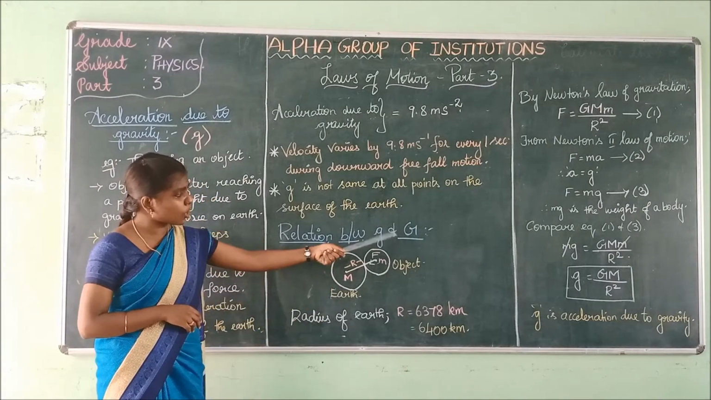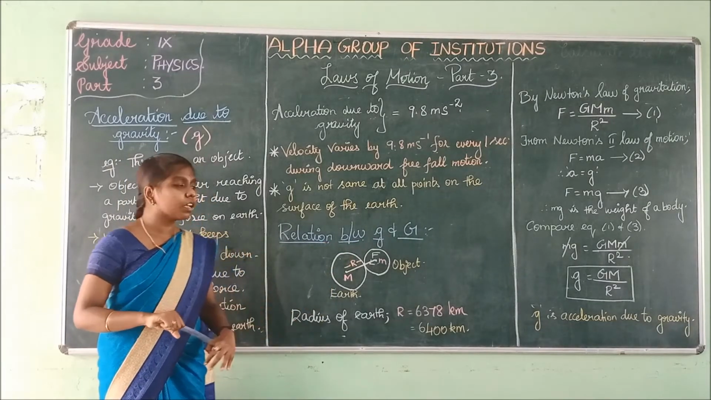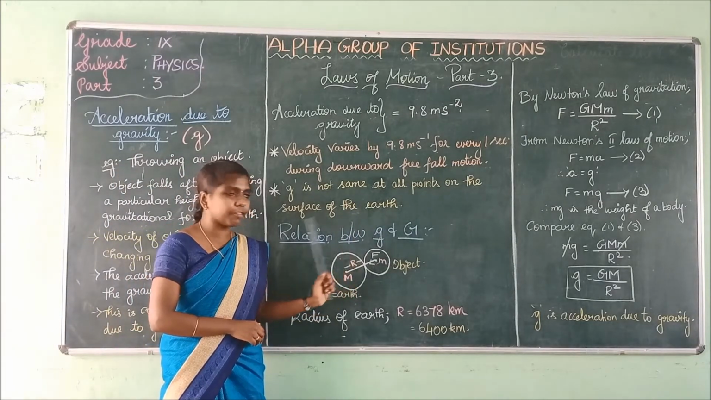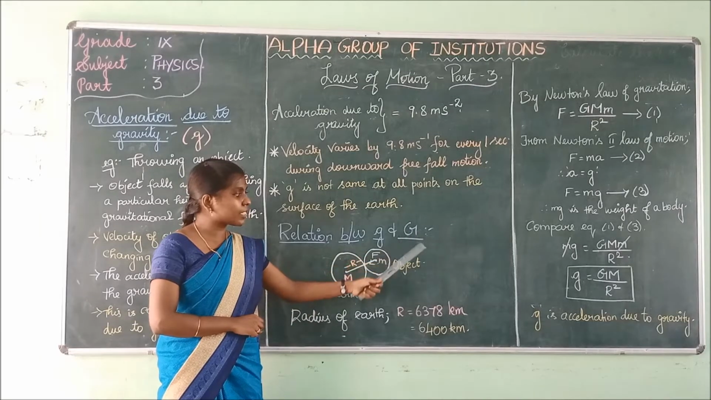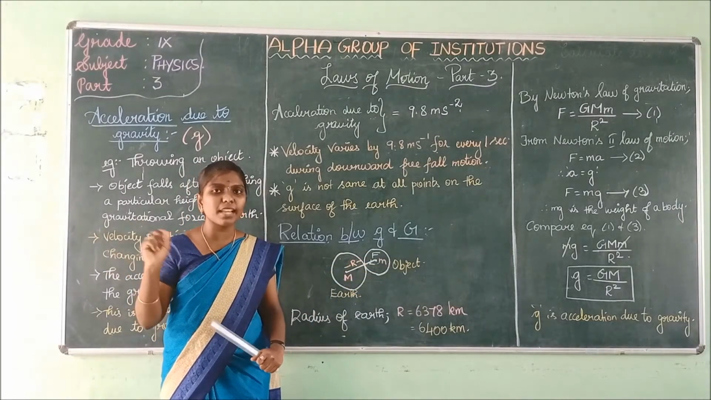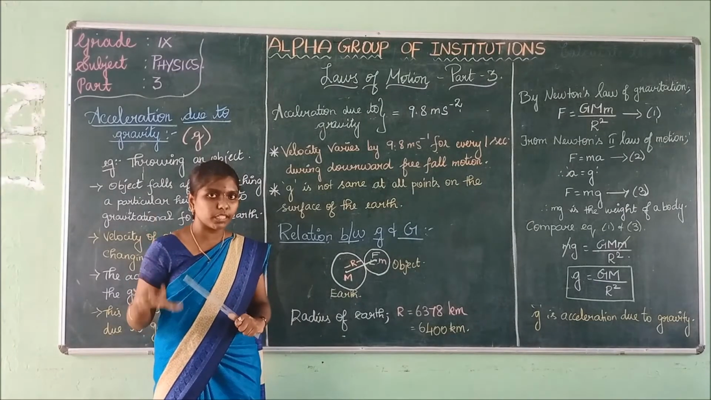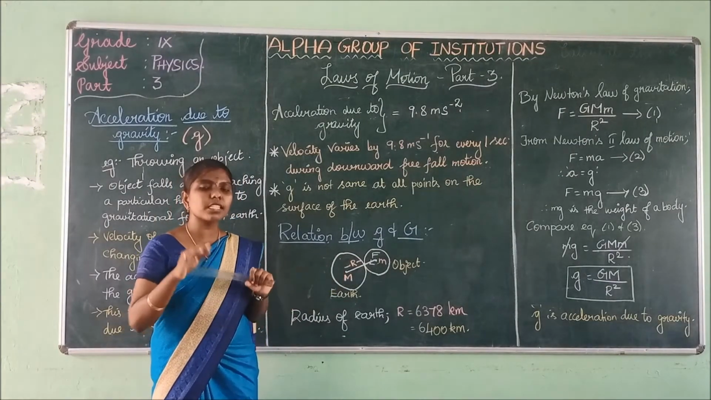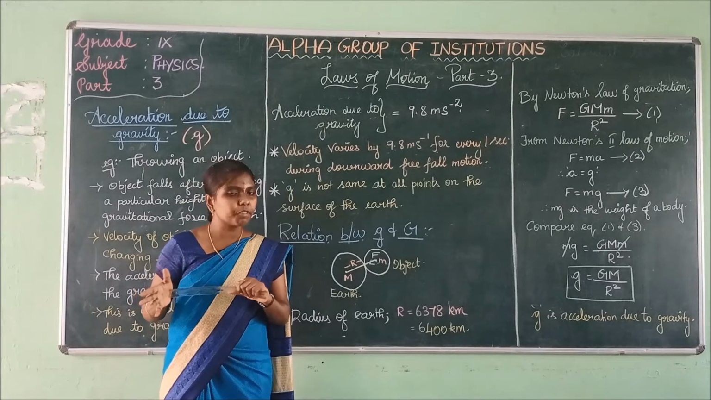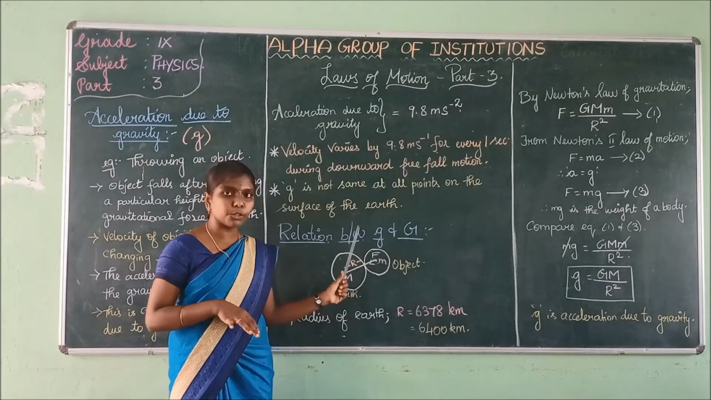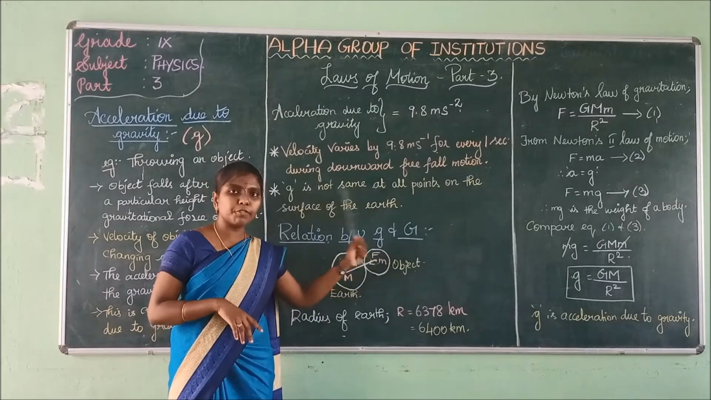Yes, what does this small g and capital G represent? Small g is acceleration due to gravity. Capital G represents gravitational force, gravitation on the earth. Small g represents acceleration due to gravity. We are going to find the relation between this acceleration due to gravity and gravitation.